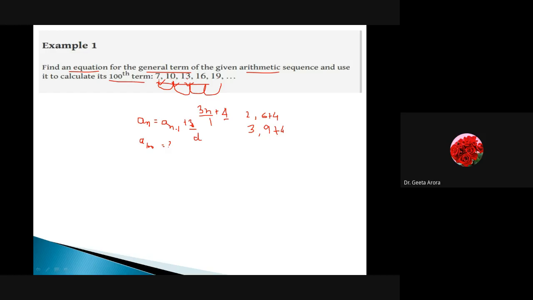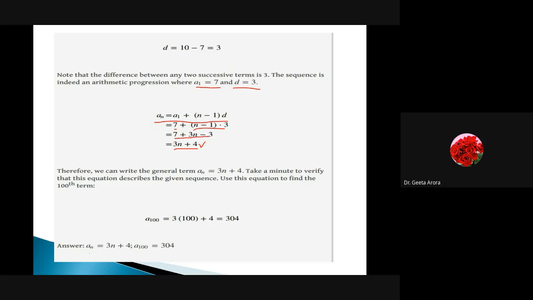Now the next thing we have to find is the 100th term. Since this is the general term, a_100 means 3 into 100, which is 300, plus 4. So the 100th term is 304. Here also we are getting the answer: a_n is 300 plus 4, and a_100 is 304.